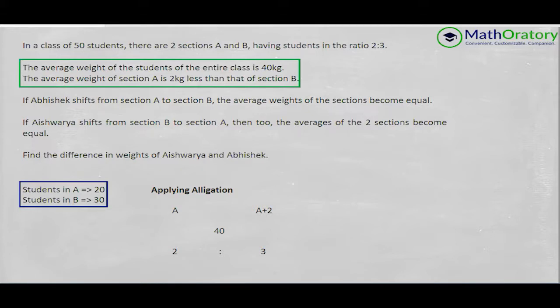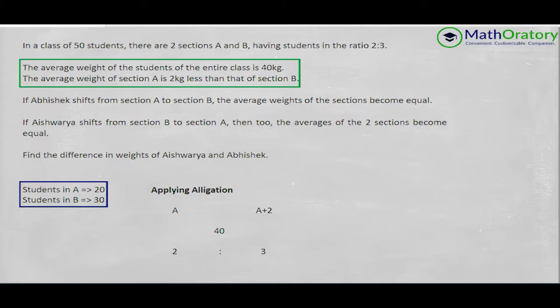Let's consider the average of section A as A itself, and then the average of section B should be A+2, right? And the net average once we mix these two sections of the entire class is 40 kilo, and these two averages will be mixed in the ratio 2:3 because that is the number of students, the weight for these averages.